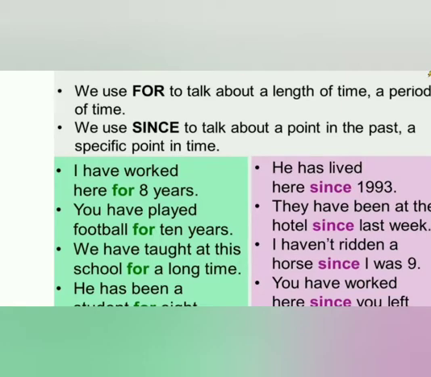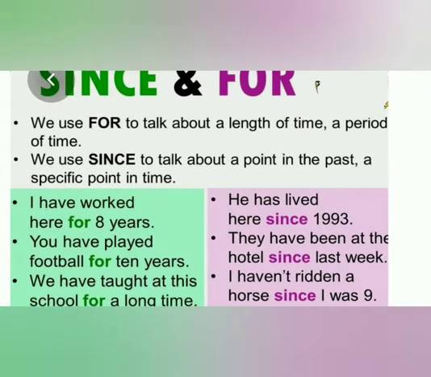For how much length of time, a period of time: for 8 years I have worked here. He has lived here since 1993, a specific point of time, right? From exactly 1993, he is mentioning that specific point. So we have to use since, and here for is used to talk about a length of period.